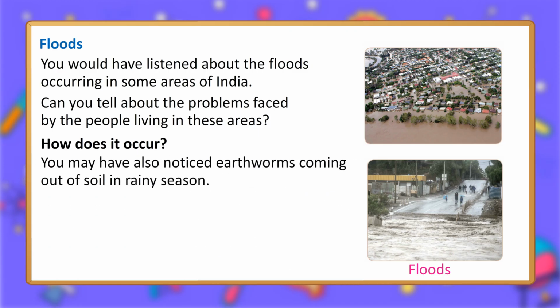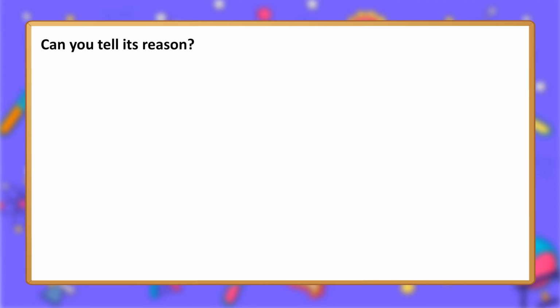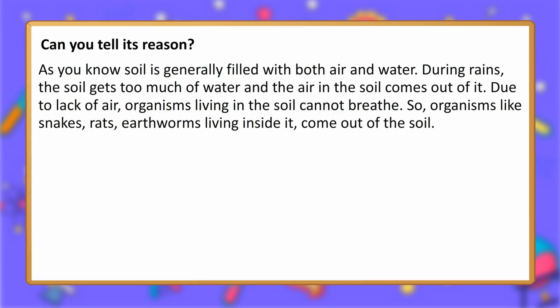You may have also noticed earthworms coming out of soil in rainy season floods. Can you tell its reason? As you know, soil is generally filled with both air and water. During rains, the soil gets too much water and the air in the soil comes out of it. Due to lack of air, organisms living in the soil cannot breathe. So, organisms like snakes, rats, and earthworms living inside it come out of the soil.